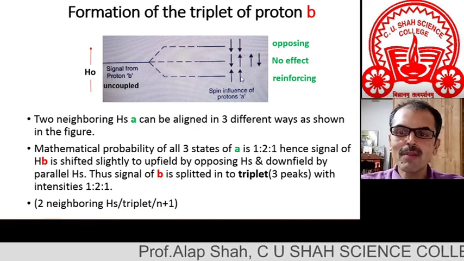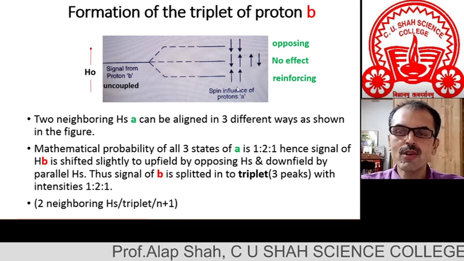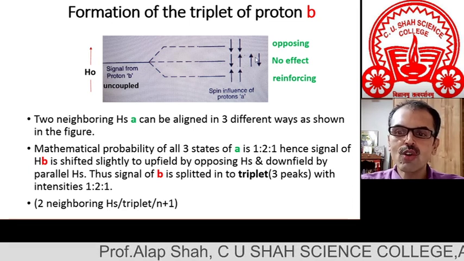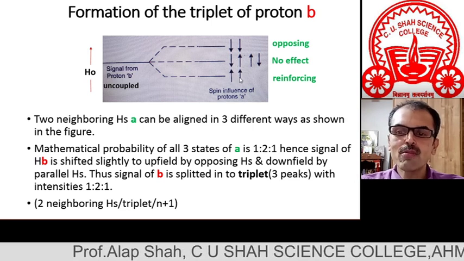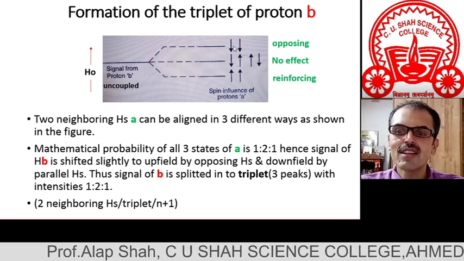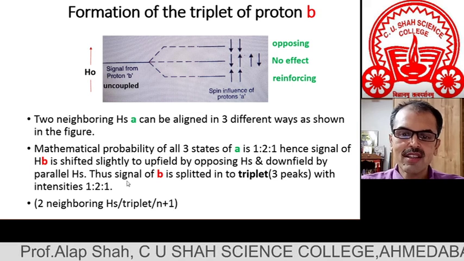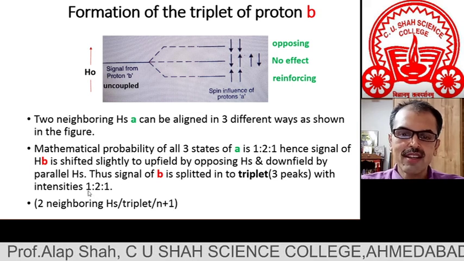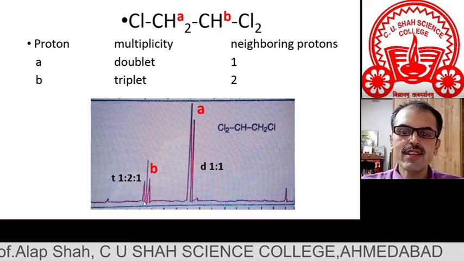Now the mathematical probability: for the one time in which one spin combination is possible, two such spin combinations are possible. So I want to tell you that the mathematical probability is 1 is to 2 is to 1, and that's why the intensity of a triplet is always 1 is to 2 is to 1, which again you can see in this figure.